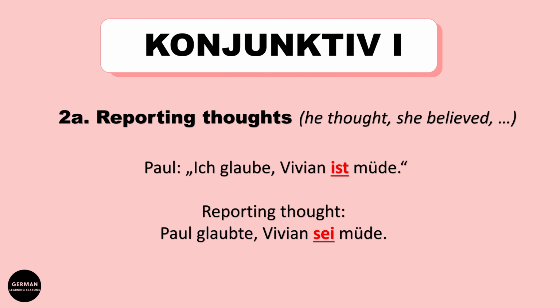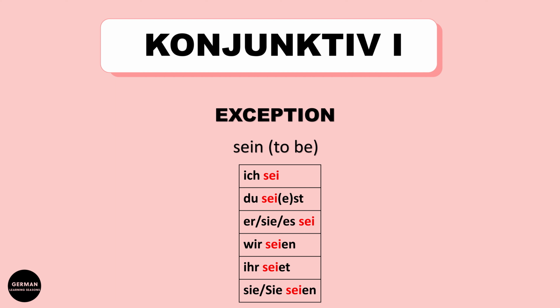And here we go to our next step. The only exception for Konjunktiv 1, sein, to be. Let's go quickly through it. Ich sei, du seist, or you can also say du seiest. Then sie, es sei, wir seien, ihr seiet, and sie seien.